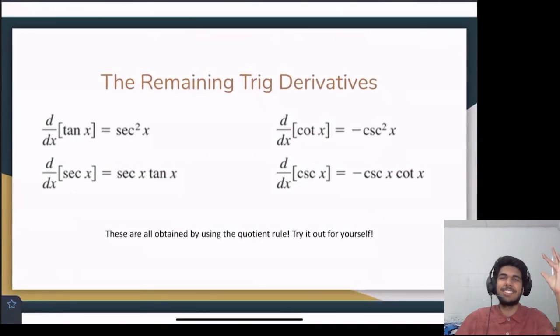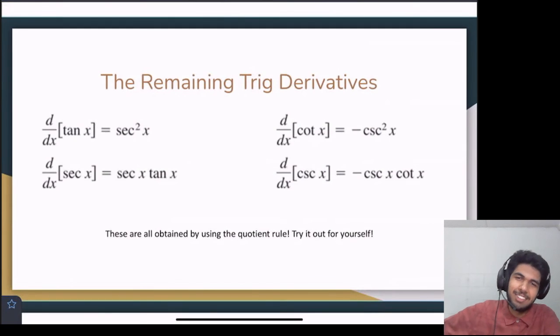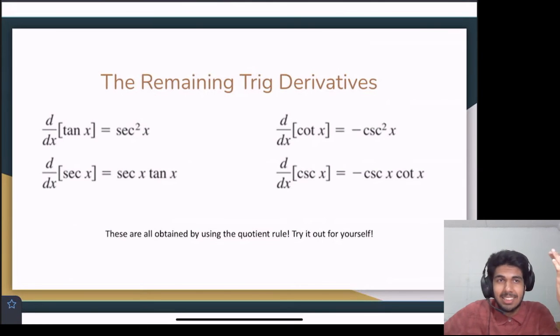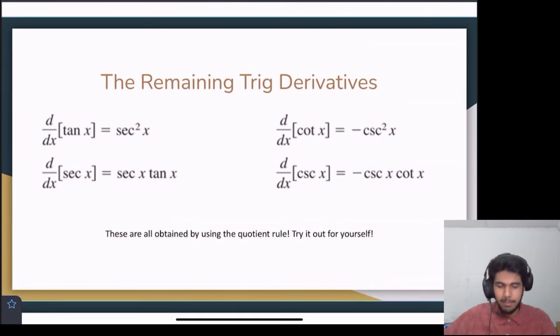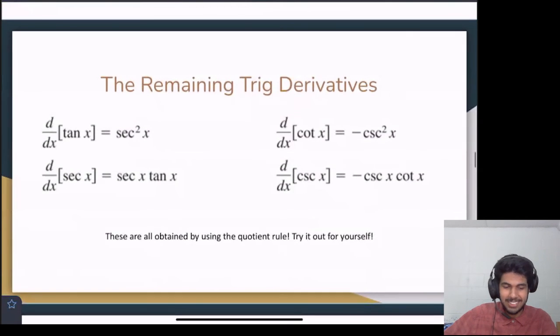So now I'm just giving you the remaining trig derivatives. You can derive them on your own. And like I said, they're all obtained by using the quotient rule. Cotangent is cosine over sine. You do quotient rule. Secant is 1 over cosine. Cosecant is 1 over sine. You can do the quotient rule, and you'll get these answers. And I suggest trying it out for yourself, especially like cosecant or secant. But yeah, memorize those. Yeah, you should. It'll save you a lot of time.